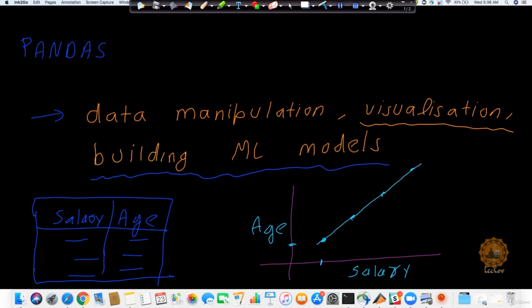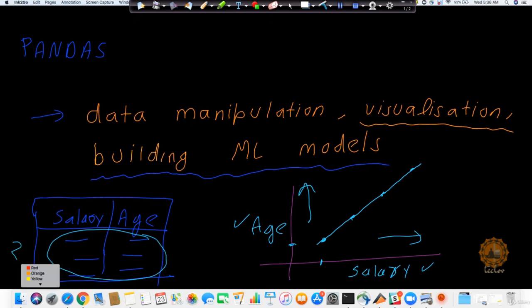We will be discussing these kinds of examples in detail once we move to our visualization topic, but these things are possible with the help of a Pandas data frame. You can see that when the age is increasing, the salary is also increasing. So we are easily able to make some relationship here, which was difficult to do in a table. I'm not saying that you cannot do it at all, but it's a little difficult when you have just a normal table available to you.